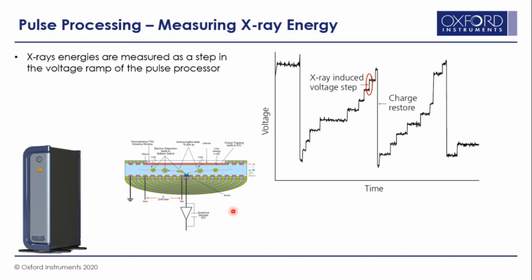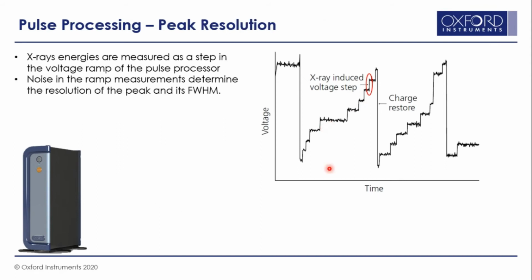Okay, now let's see how you measure these X-rays coming out. You can see there is a capacitor connected across the FET. Now this capacitor is charged and discharged, which creates a voltage ramp, which is then used to generate the electrical signal from the incoming X-rays. This incoming X-ray creates a voltage step as it is shown here, and at the same time it also induces noise on the ramp, which you can also see here.